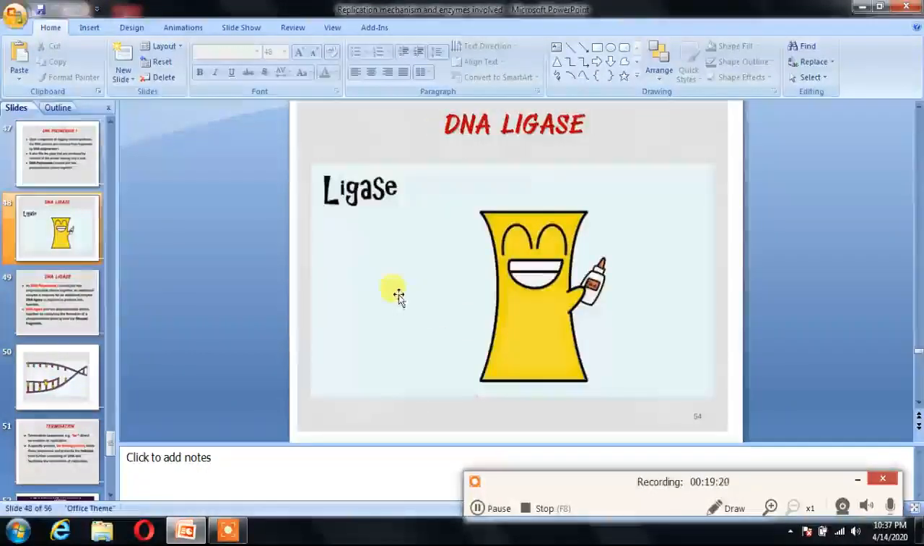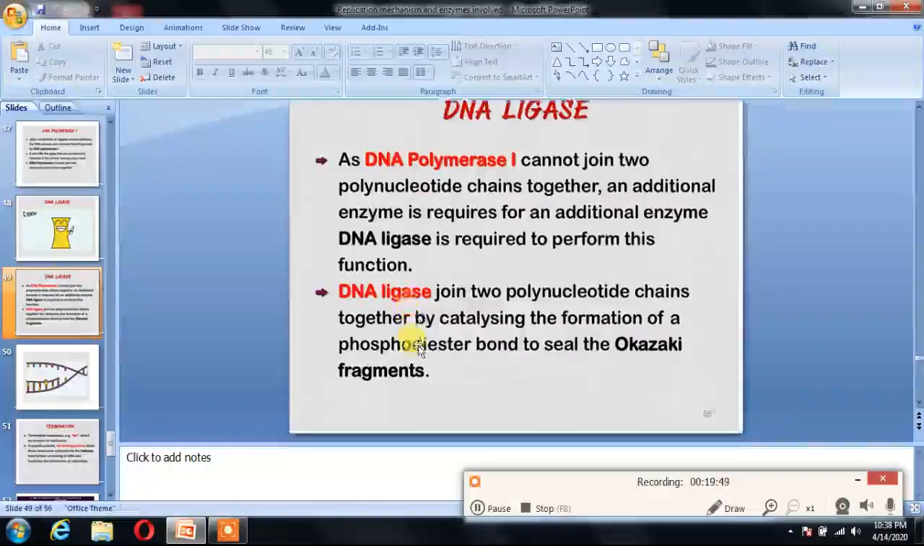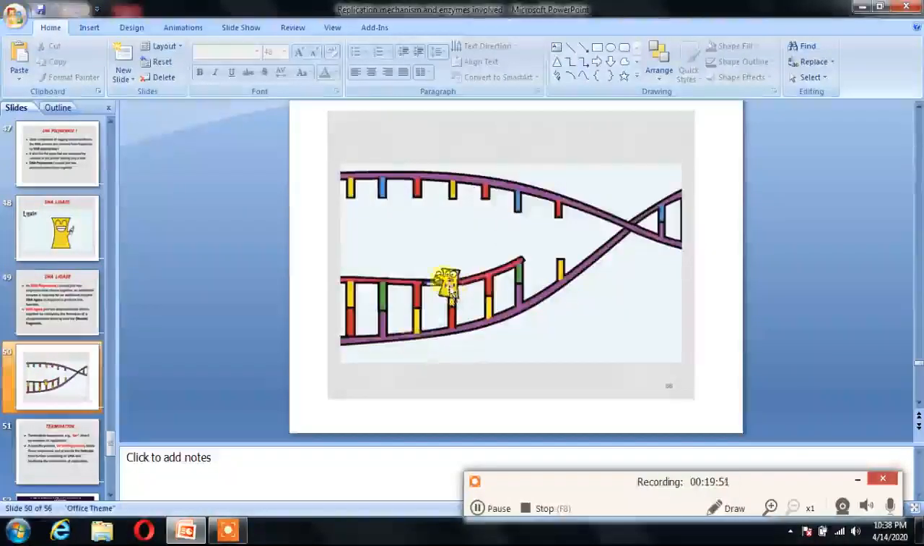DNA ligase is an enzyme which joins the DNA strands and fills the gap. As DNA pol 1 cannot join 2 polynucleotide chains together, an additional enzyme is required. For this, DNA ligase is required to perform this function. It joins the 2 polynucleotide chains together by catalyzing the formation of a phosphodiester bond to seal the Okazaki fragments. This is DNA ligase and it joins or seals the gap.